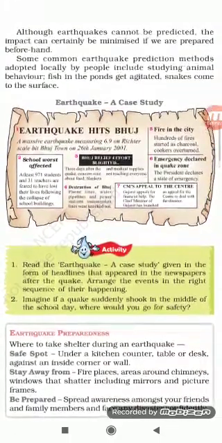One such earthquake happened on 26 January 2001. The earthquake was of 6.9 magnitude on the Richter scale. It had its epicenter in the town of Bhuj, that was Bachau.